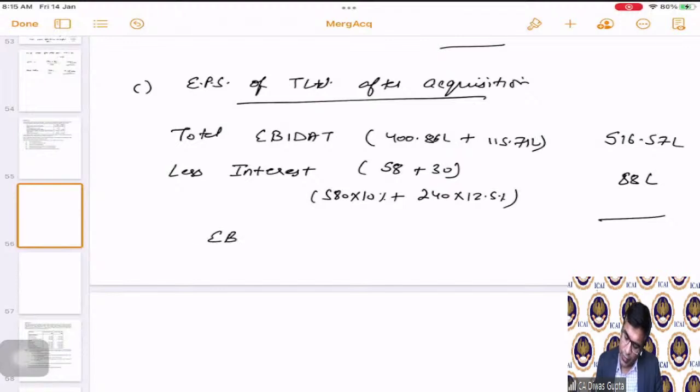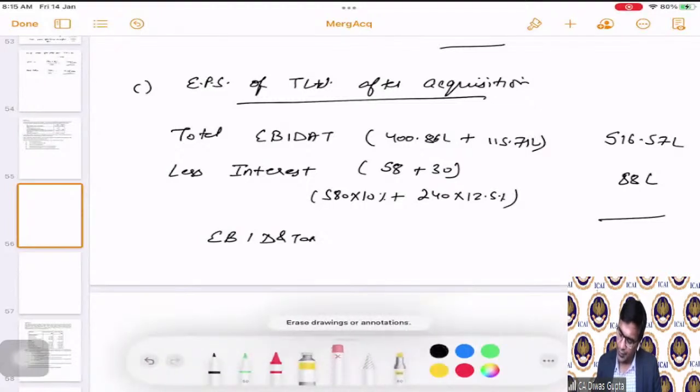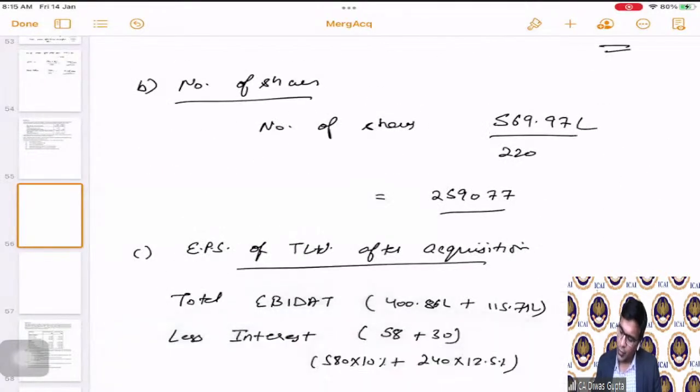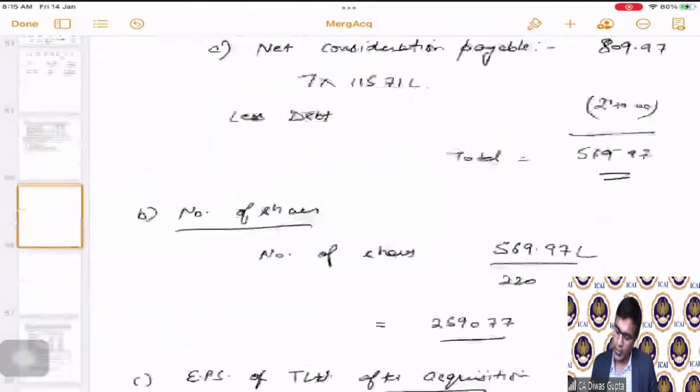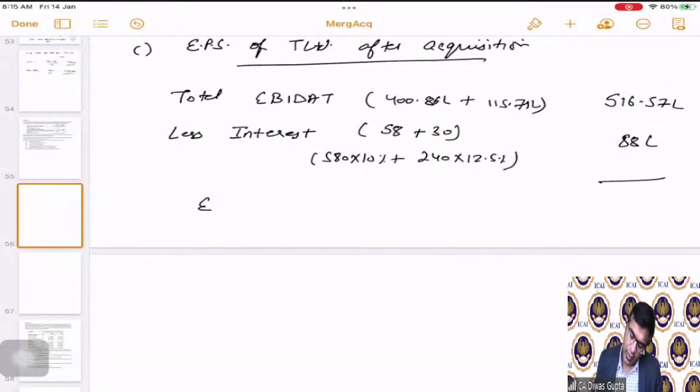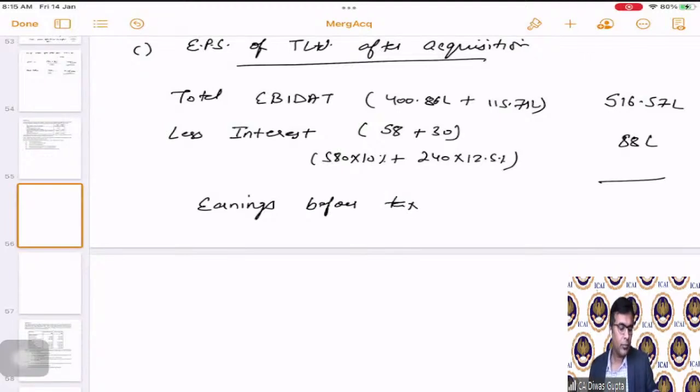Sorry, this is after interest, no? Now, students, if you see in the question, there is no information on depreciation, right? So we will ignore it. So we will just simply say that this is the earnings before tax, correct? 428.57 lakhs, correct?